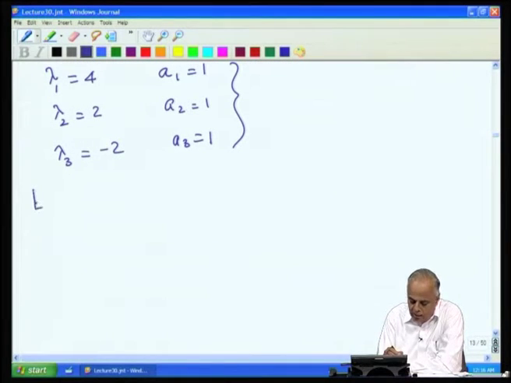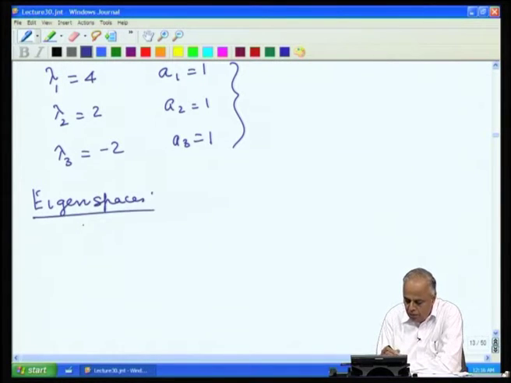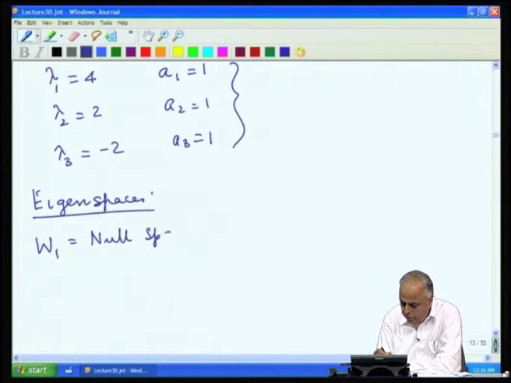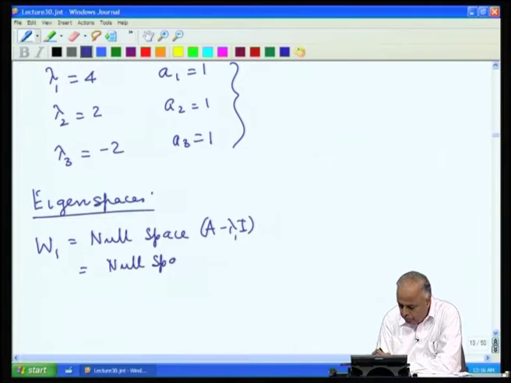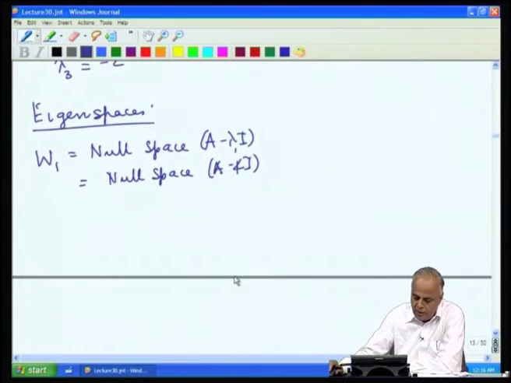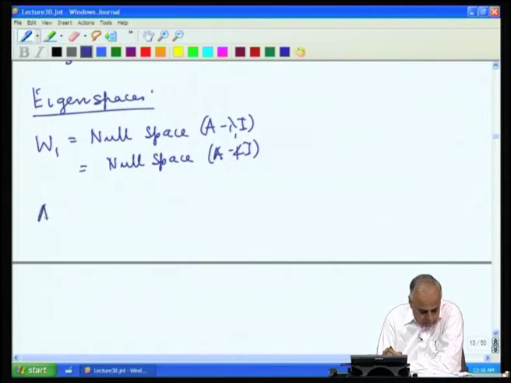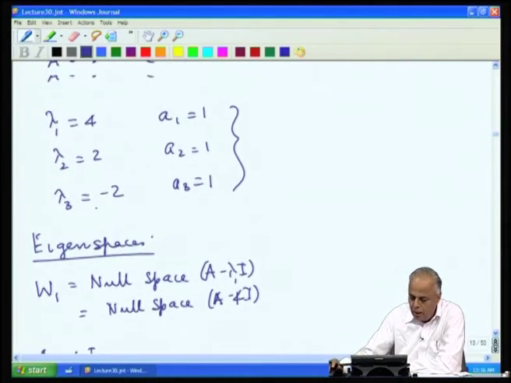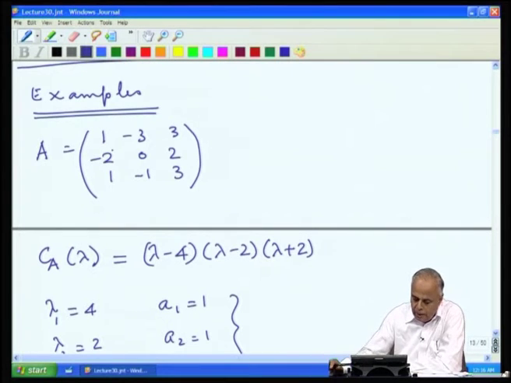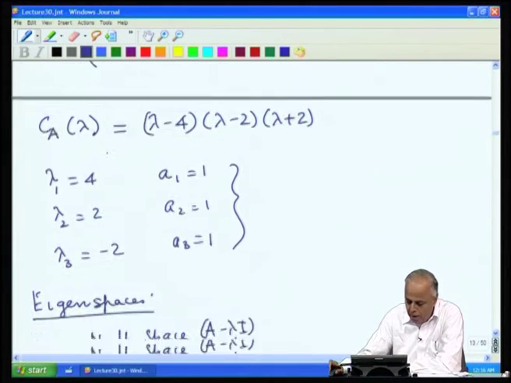Now, what are the eigenspaces? The first one, W1, is the null space of A minus lambda 1 I, which is the null space of A minus 4I. Now, let us find this out. So, what is A minus 4I? From the matrix A, in the diagonal we have to subtract 4.